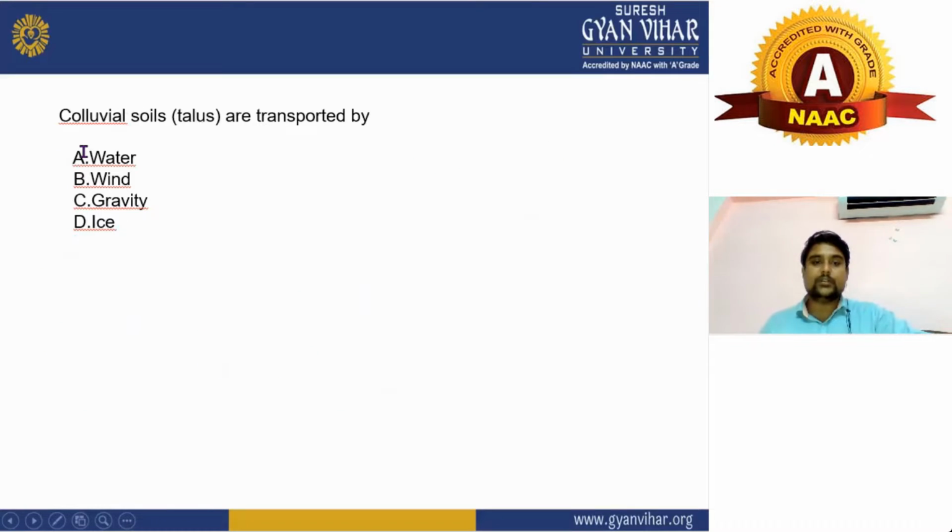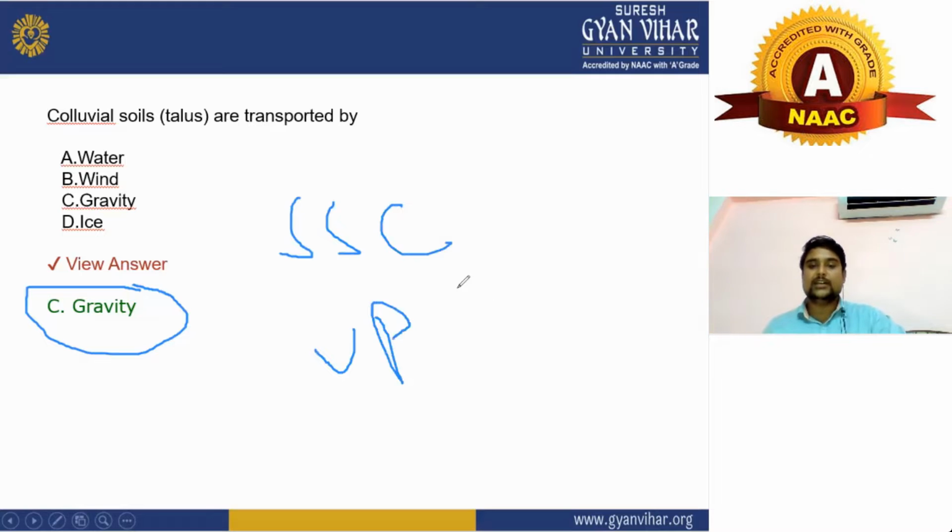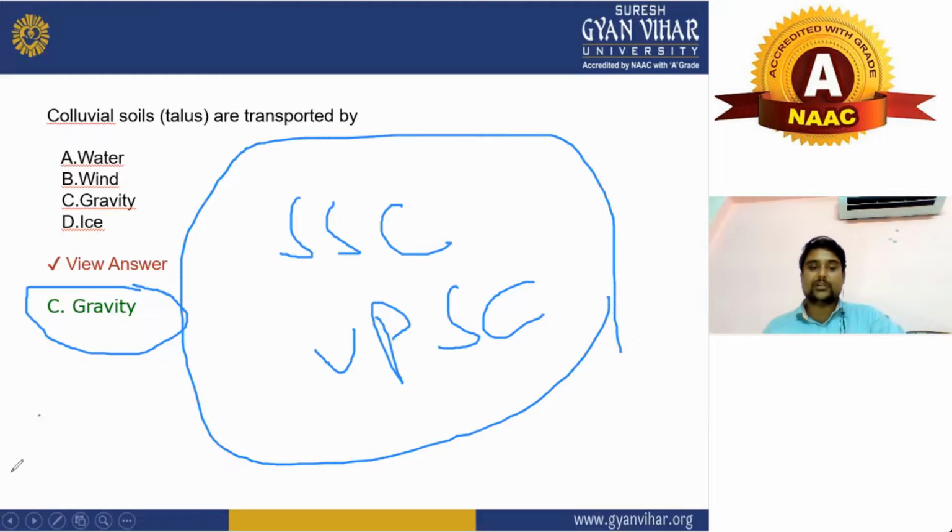The next question is about colluvial soil, which we also call talus. By what transporting agent is it transported? Water, wind, gravity, or ice. What will be the right answer? The right answer will be gravity. This is a very important question; in many SSC exams and UPSC exams, these kinds of questions have been asked. This is a one-liner question and it is important for all government exams.